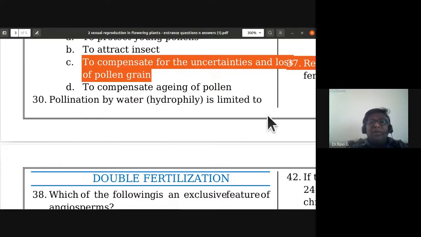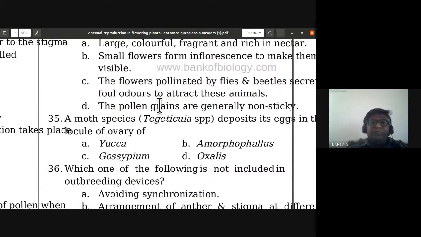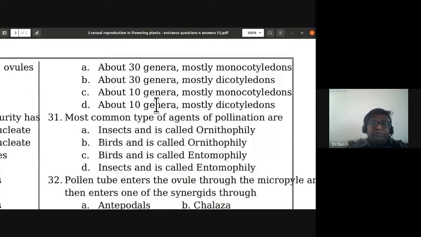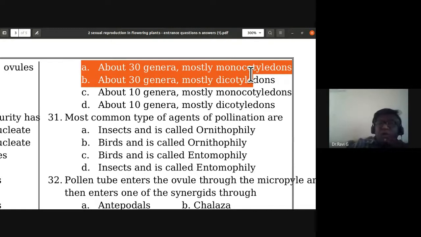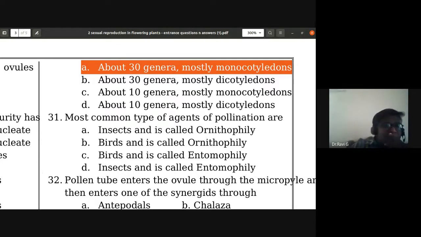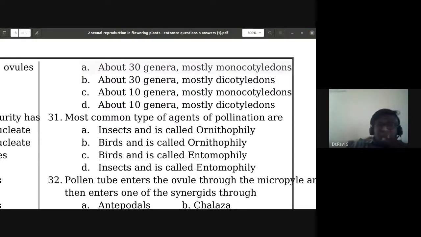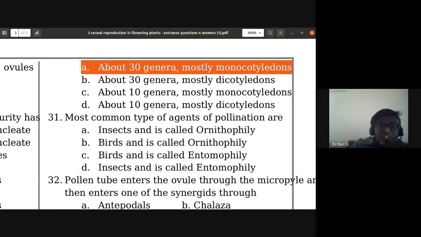Pollination by water, that is hydrophily, is limited to about 30 genera, mostly monocotyledons. So A is the correct one. About 30 genera, mostly monocotyledons.